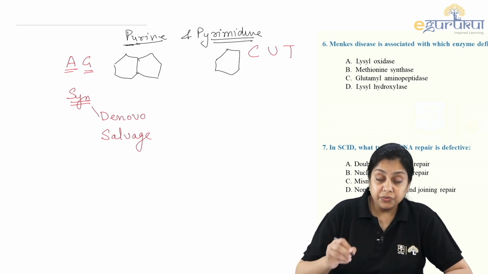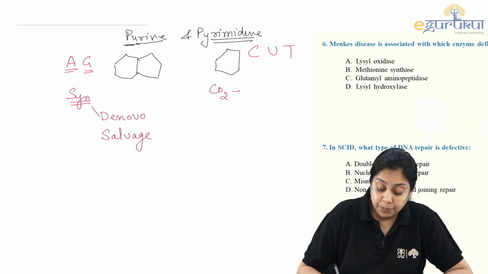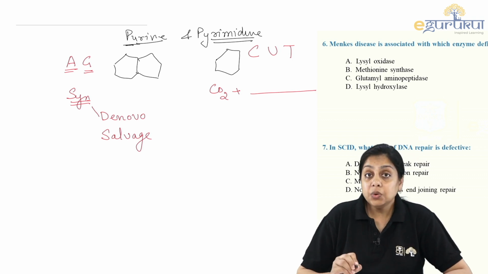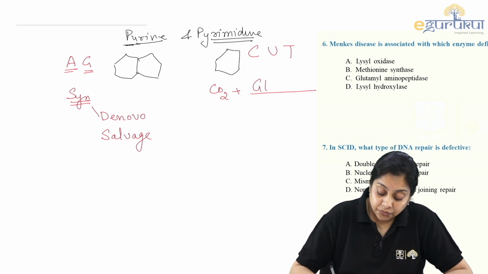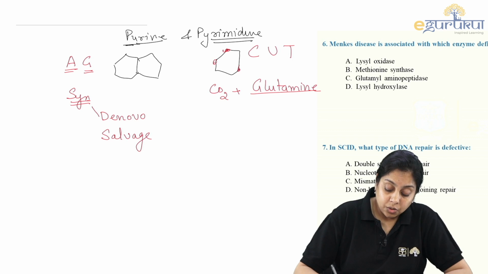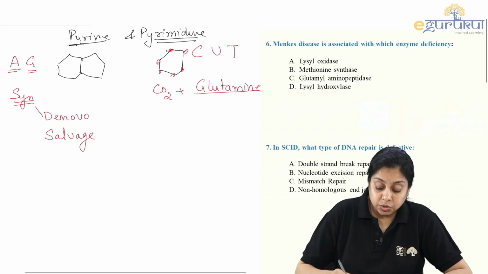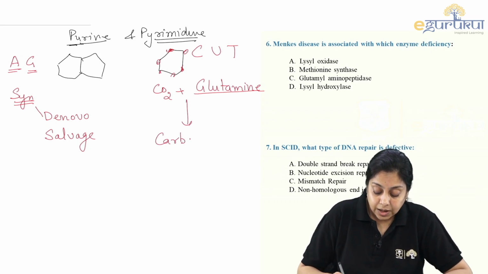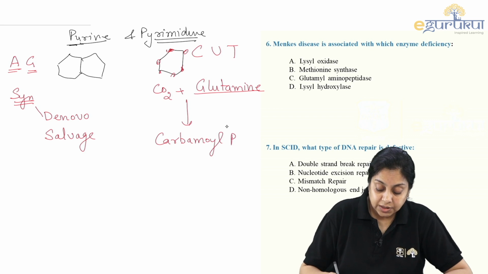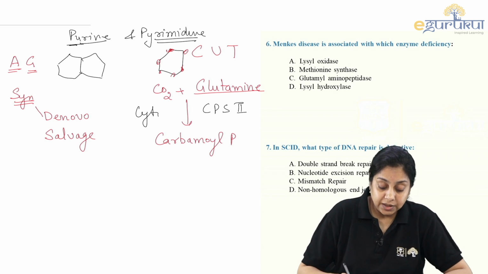In the pyrimidine, what we have seen in the urea cycle, carbon dioxide plus ammonium ions, but here one of the nitrogens is coming from the glutamine. They ask you this question. Remember in the class, just go and check the notes, which atoms are contributed by what. That is another high yield topic. So carbon dioxide and glutamine make carbamoyl phosphate, and the enzyme here is CPS2, a cytosolic enzyme, right?